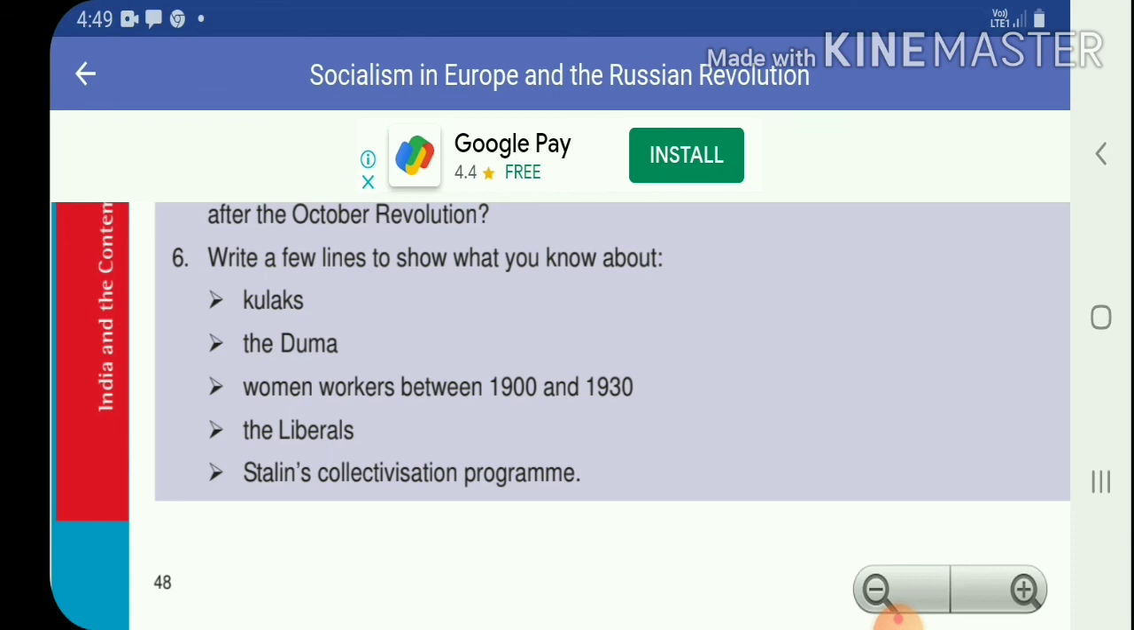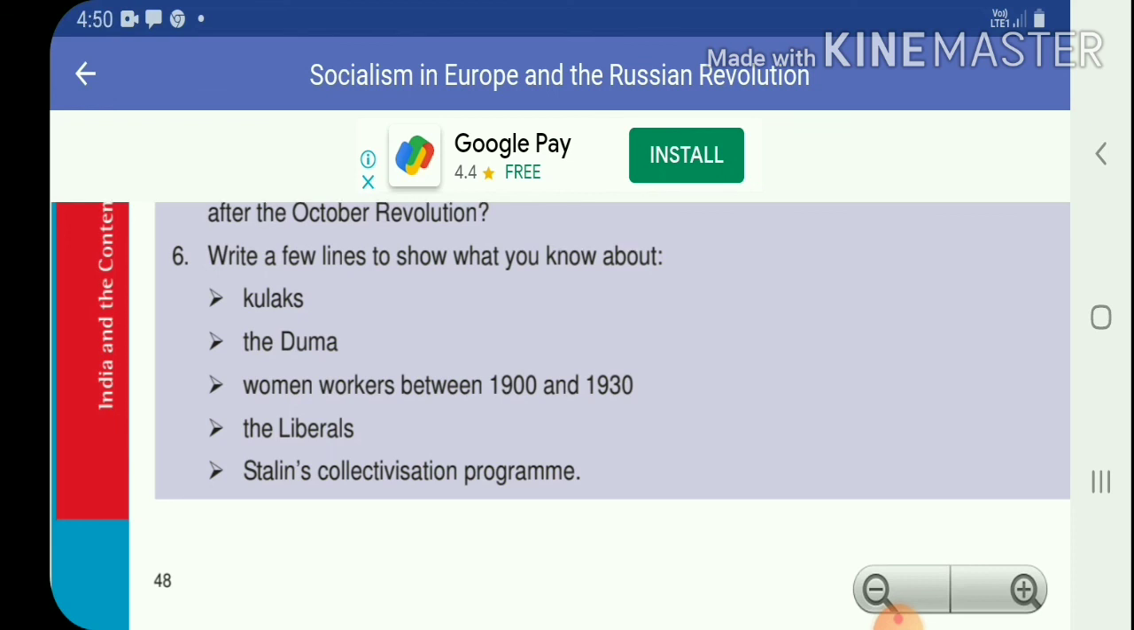And now we will watch Stalin's collectivization program. He began this program in 1929. Second, he believed this program would help in improving grain supplies. Third point, all peasants were forced to cultivate in collective farms called kolkhoz. And the fourth point, on the contrary, this worsened the food supply situation.